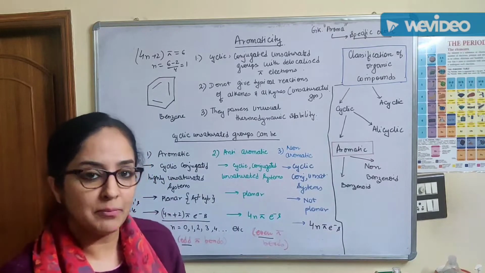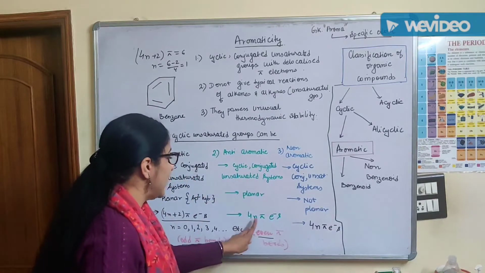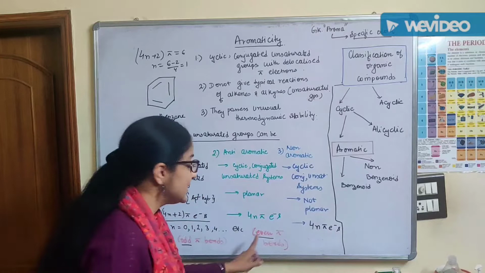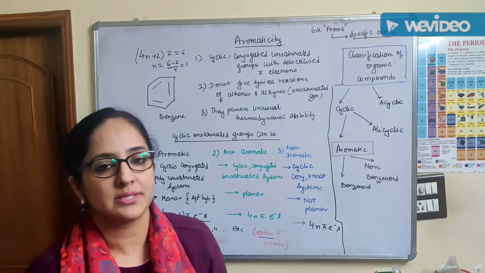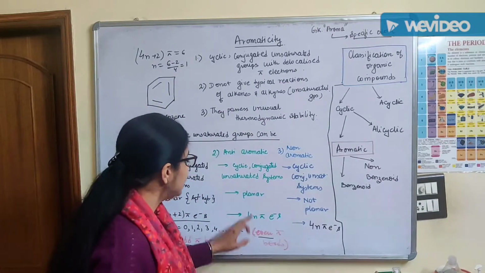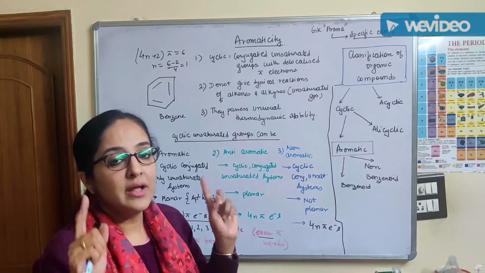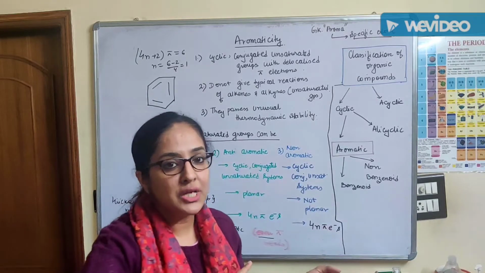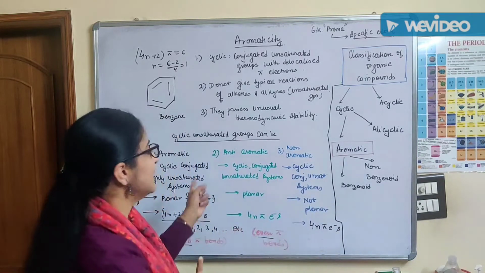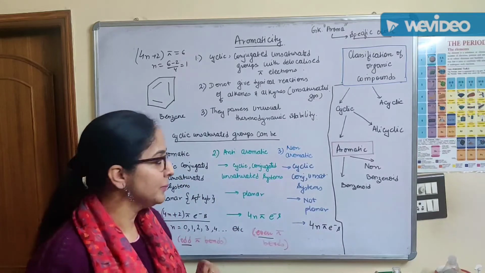They will be sp2 hybridized. However, they will only have 4n pi electrons. That means they will have even pi bonds, right? They will have even pi bonds. They will have 4n pi electrons. That is where you can differentiate between aromatic compounds and anti-aromatic compounds, students, right?